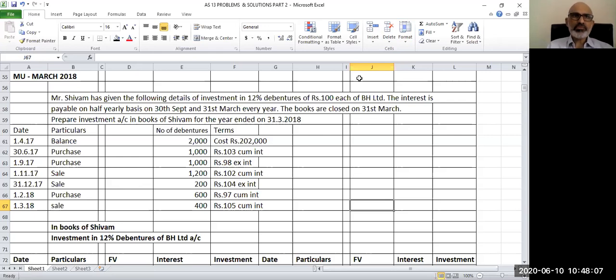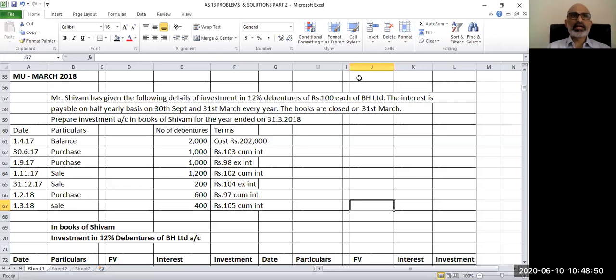So let's begin. In today's session, I have selected a problem from Mumbai University, March 2018. You are given the details of investments held by Mr. Shivam, which are 12% debentures, face value is 100, and the name of the entity is BH Limited. You are also given that the interest is payable on a half-yearly basis, that is on 30th September and 31st March every year. You are closing the books on 31st March, and we are going to prepare the investment account by following the provisions of AS 13 for the year ended on 31st March 2018.